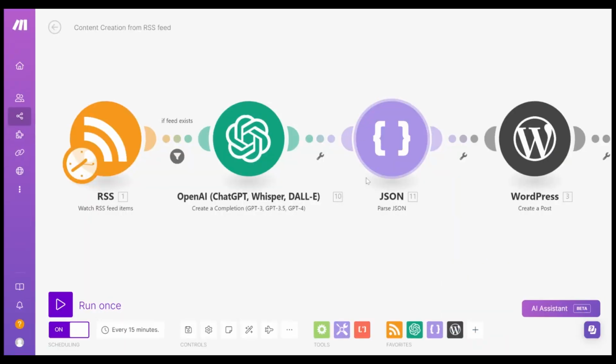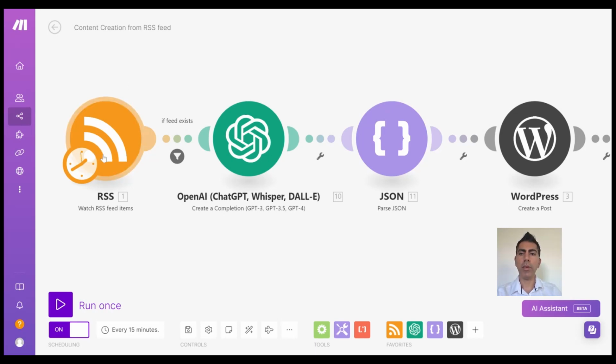Okay, so I've created the AI automation workflow for creating automated news articles, and so how it works is step one is here in the workflow, and what this step does is it identifies the latest news articles specific to the criteria I've given it. So in this case, the criteria I've given it is it has to be news related to the ASX and it has to be news from a specific website.